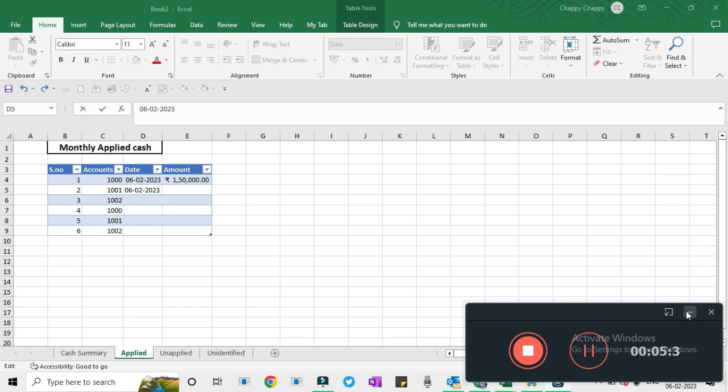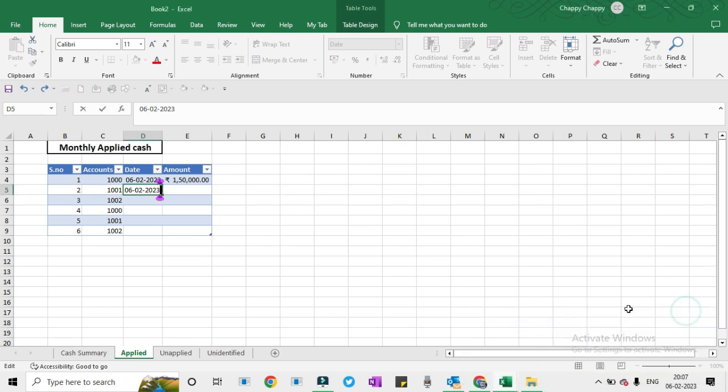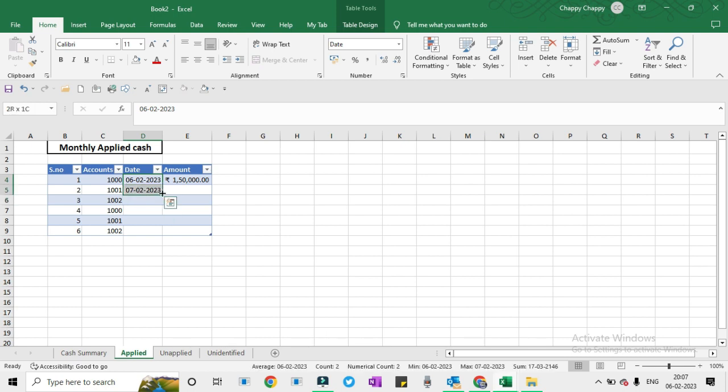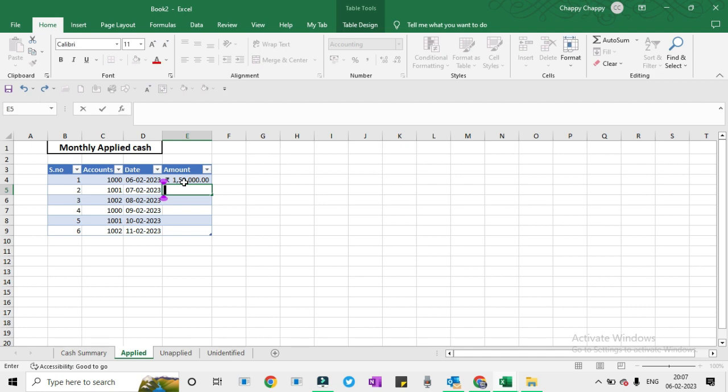Alt ESV is the shortcut. Copy, Ctrl C, Alt ESV, and it will change to value. Now you can see that this has changed to values. We will copy it down from second and paste this data to this one.